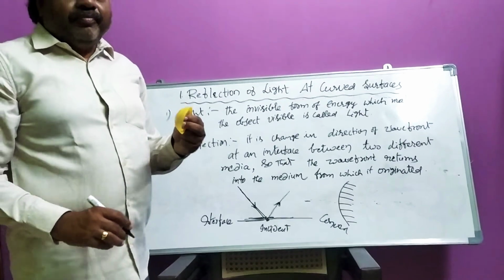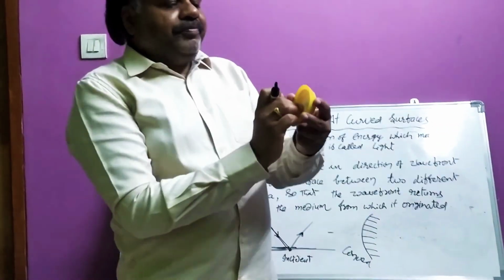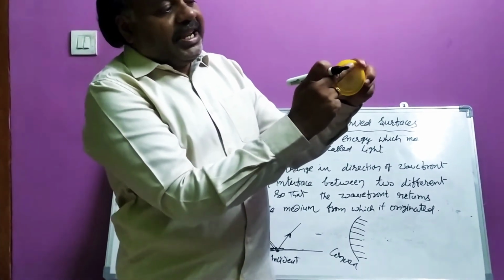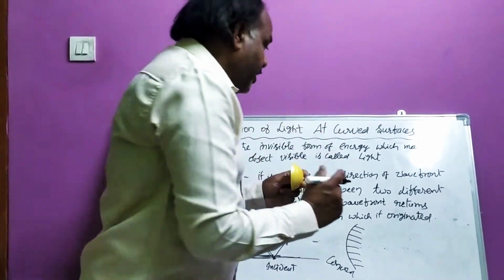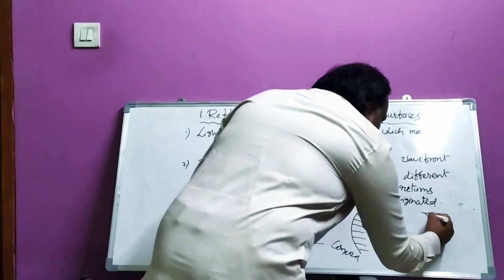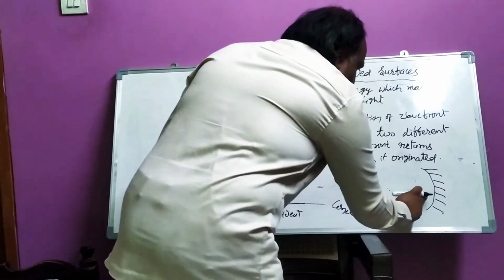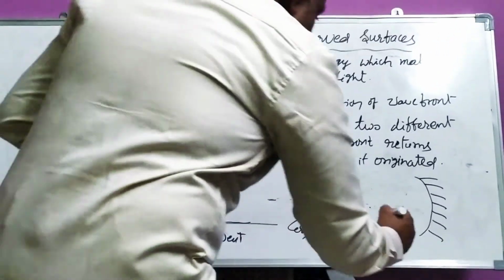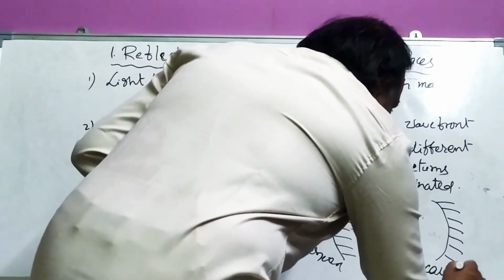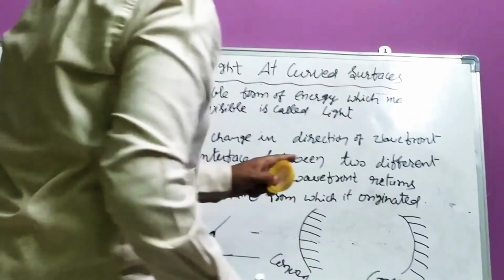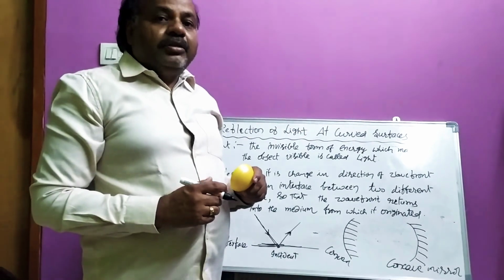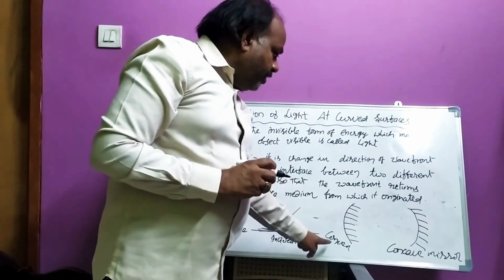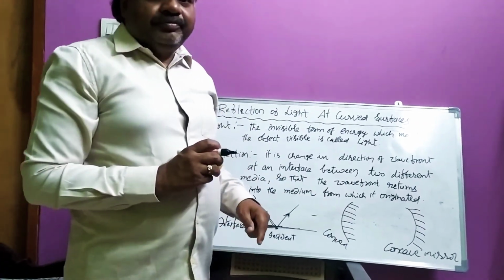Suppose you take this, where this surface is coated and the inside part is not coated, then it will be like this. Inside part is not coated, that is a concave mirror. You see, my dear children, there are two types of curved surfaces here. One is convex, the second one is concave.